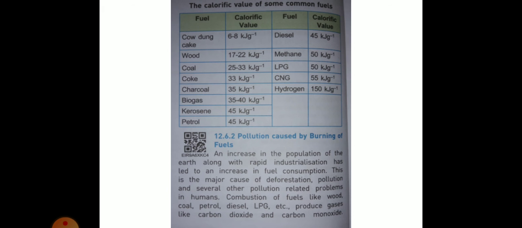Oxides of sulfur and nitrogen dissolve in rainwater to form acids. The rainwater containing these dissolved acids is called acid rain. SO2 and NO2 oxides dissolve in water to form acid rain. Acid rain is highly corrosive and corrodes metallic structures and buildings. It destroys plants and marine life and decreases the fertility of soil.